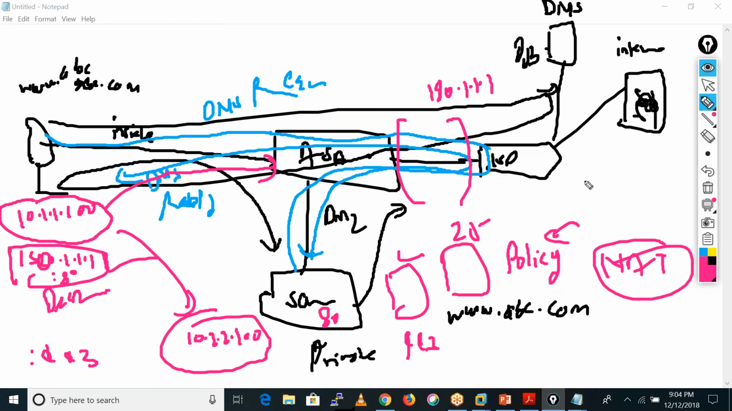So that is your ACL and NAT: how we configure the NAT on the firewall and how we configure the ACL. That thing we will see tomorrow. And that is the actual working of your firewall, how your firewall does the translation and so on.